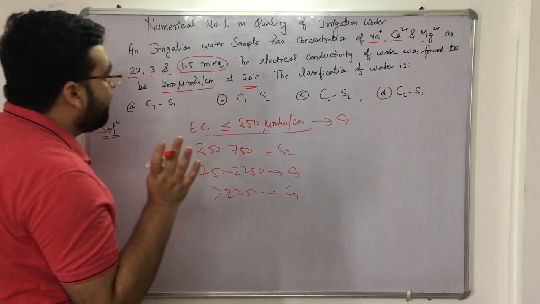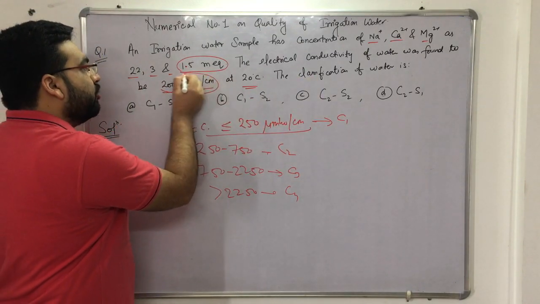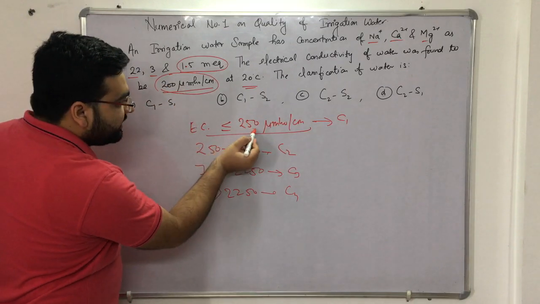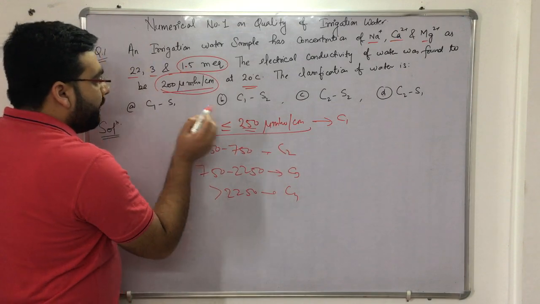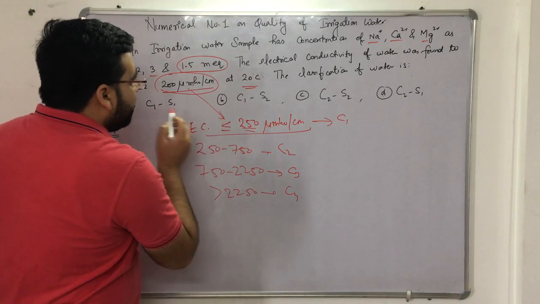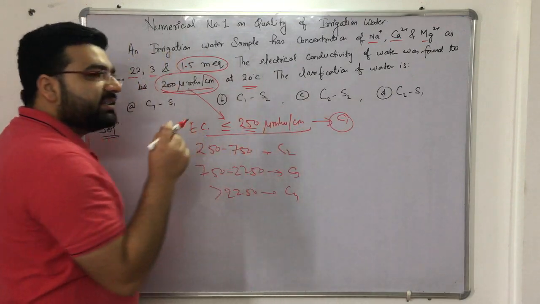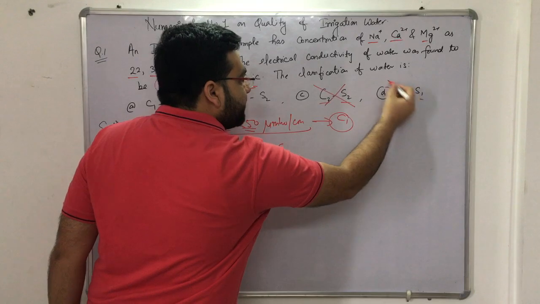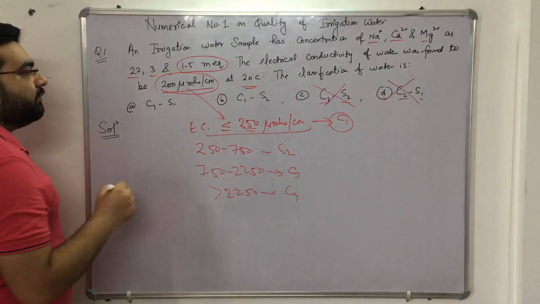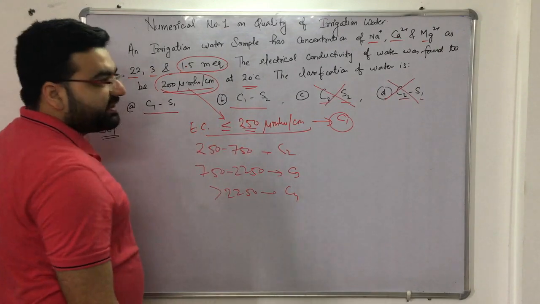So just by comparing, I can say that the electrical conductivity is found to be 200 micromho per centimeter. It means it is in the less than or equal to 250 category, so the type of water will be C1, right? So I can directly discard two options: C2S2 can be discarded, C2S1 can be discarded. The correct answer would be either C1S1 or C1S2, because the type of water is C1.